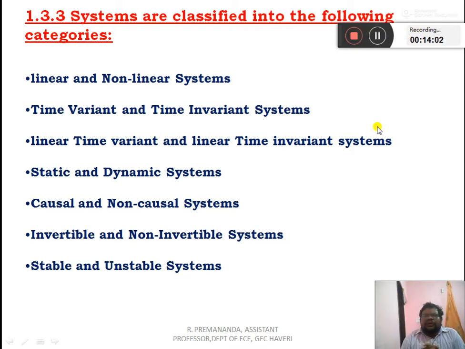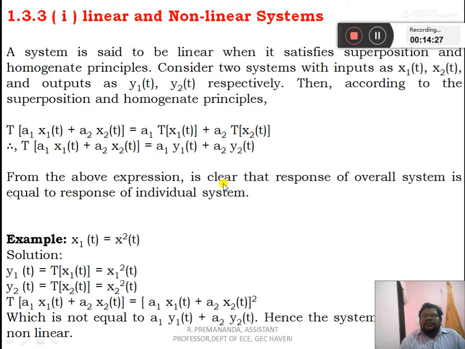Now the system classifications. Earlier we discussed the signal classifications. Now we are going to discuss the classification of systems: linear and non-linear systems, time variant and time invariant systems, linear time invariant systems, static and dynamic systems, causal and non-causal systems, invertible and non-invertible systems, stable and unstable systems. We have so many classifications with respect to systems.